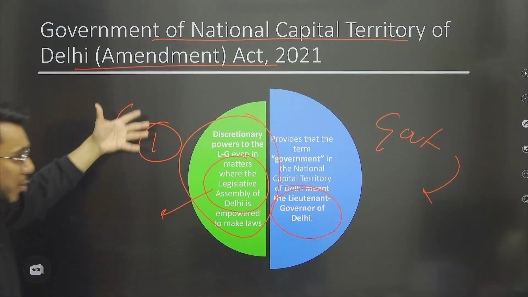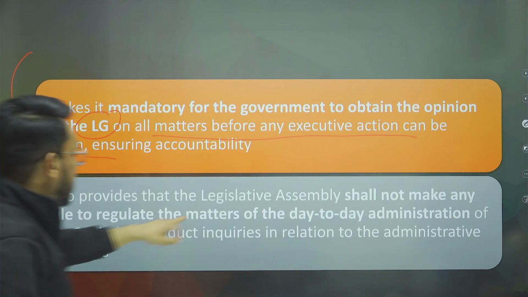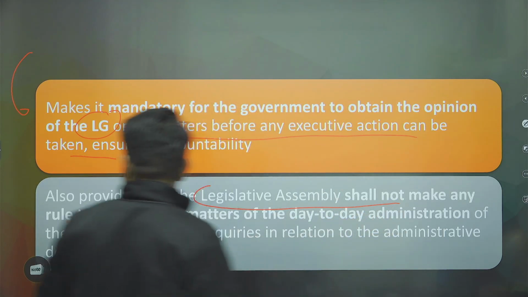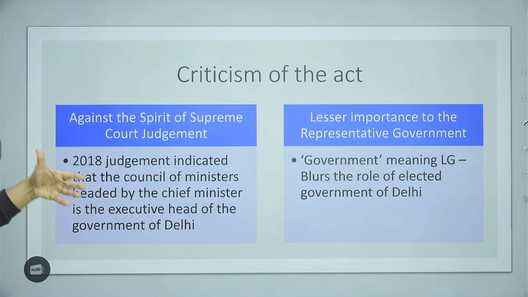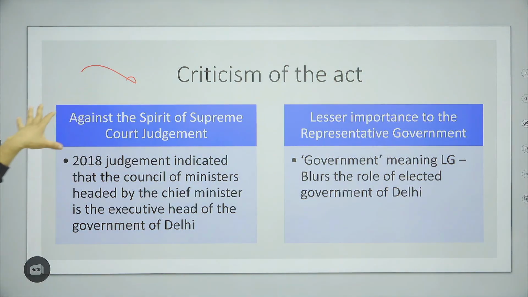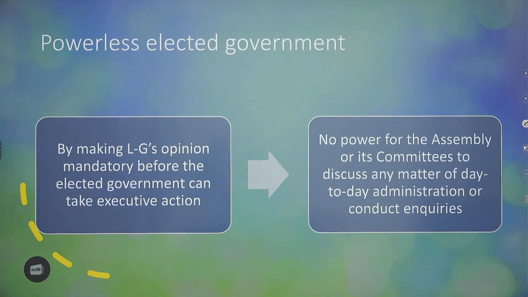But the Act of 2021 made them liable to take the LG's recommendation. Moreover, the Legislative Assembly shall not make any rule to regulate matters of day-to-day administration. In that matter also, the LG has been given power. Now we have seen that this goes against the 2018 judgment, and it goes against the spirit of cooperative federalism. Moreover, the elected government has been made powerless.